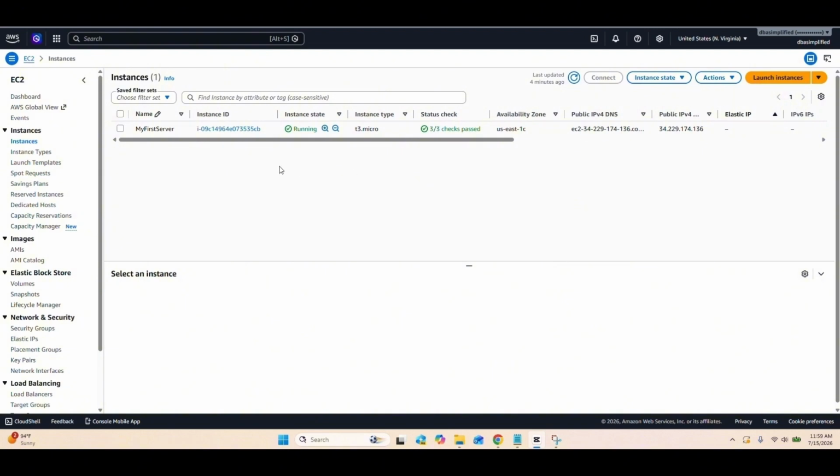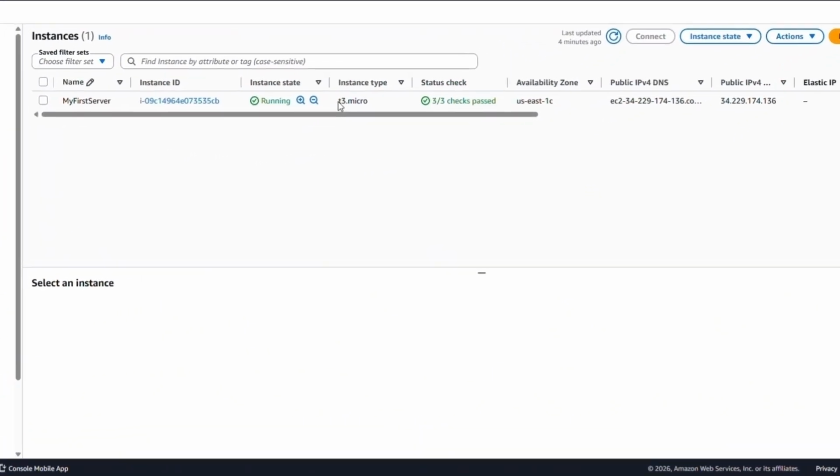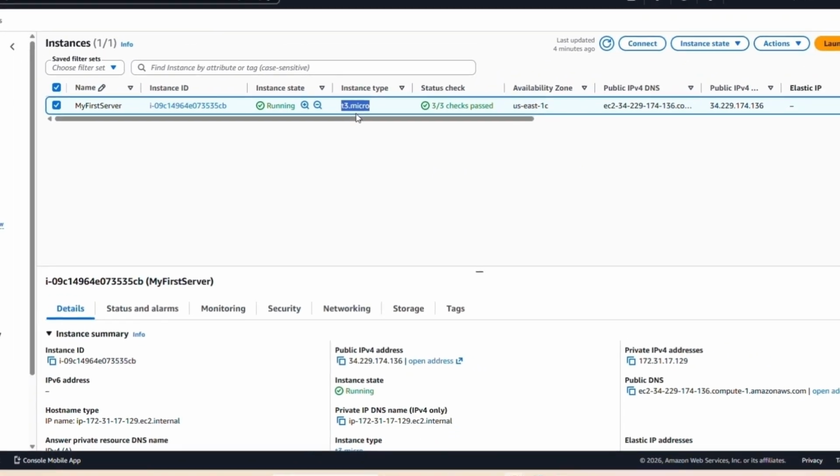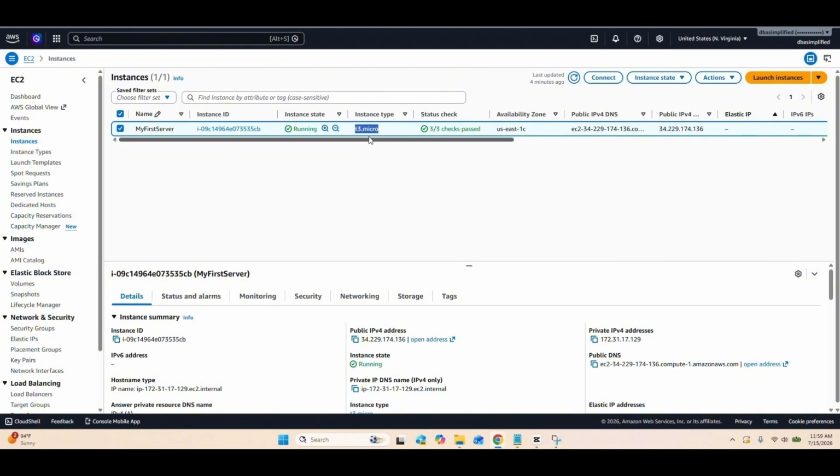Here I have a Windows EC2 instance. If you look at the instance detail, you can see it's currently running on a T2 micro instance. This instance type is a great choice for learning, testing, or running a small workload. However, as your application grows or your server starts feeling slow, you may need more CPU and memory. That's when resizing your EC2 instance becomes a great option.